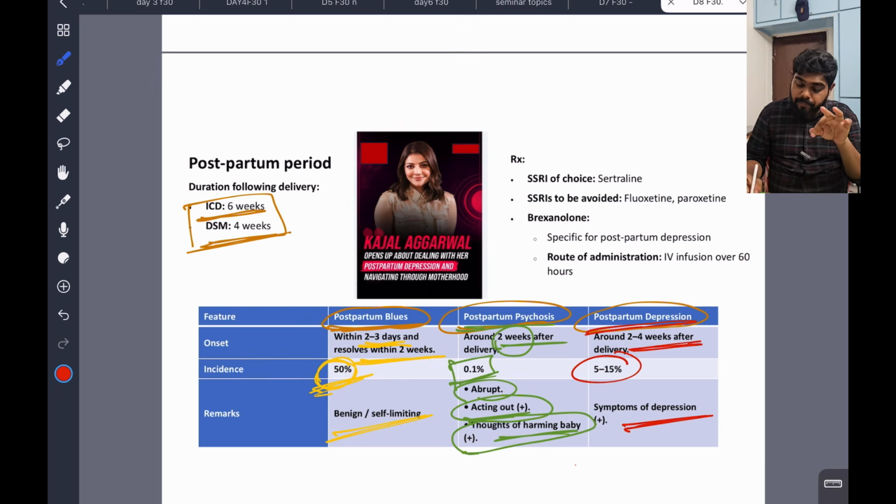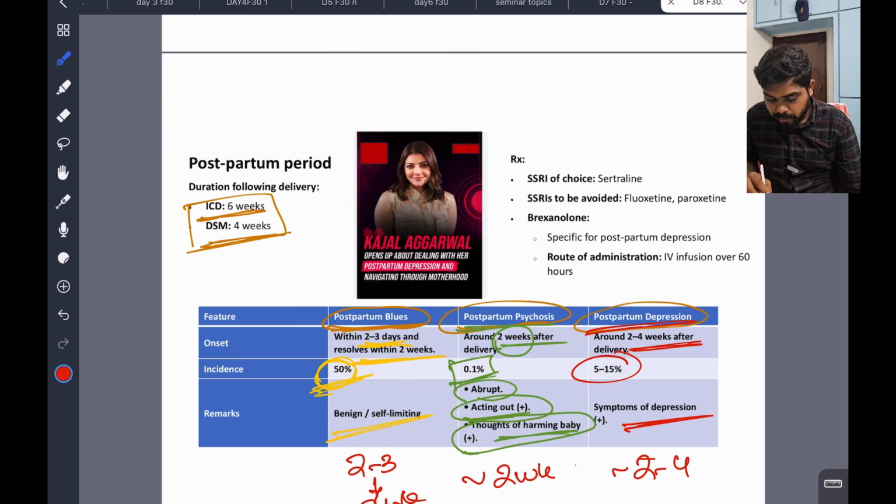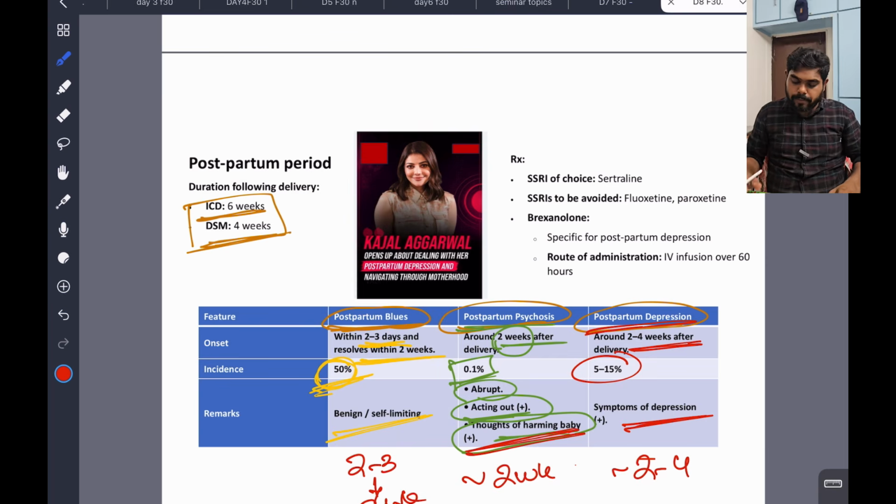So the timelines have emerged. Postpartum blues starts in 2 to 3 days and resolves in 2 weeks. Postpartum psychosis is around 2 weeks, and postpartum depression is around 2 to 4 weeks. In postpartum psychosis, there is a thought of harming the baby, it is abrupt, and acting out features are present. This is also very important, and you should know the management.